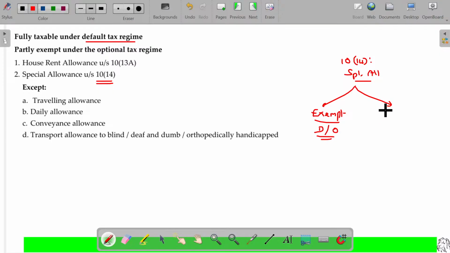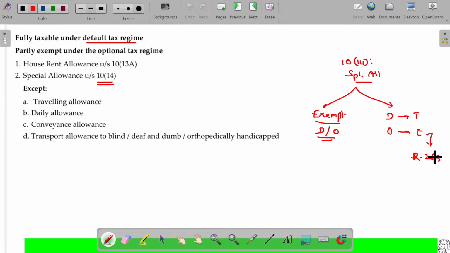Another part, under the default tax regime, is considered as taxable. Under the optional tax regime, it is considered as exempted. Clear? This exemption is also available only to the extent of the amount specified under rule 2BB.